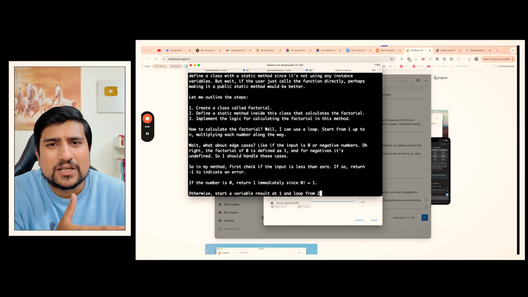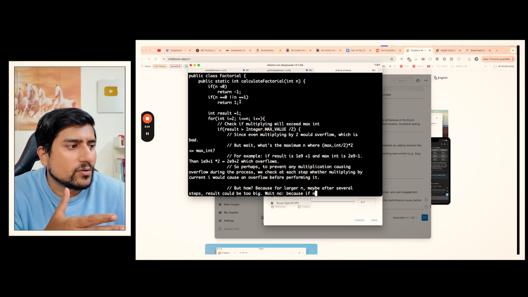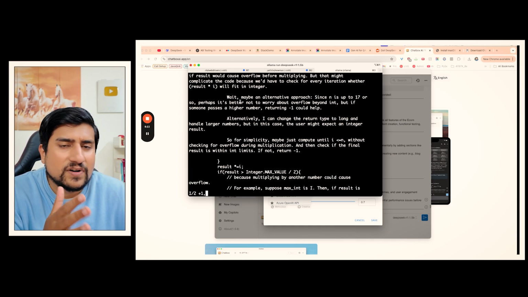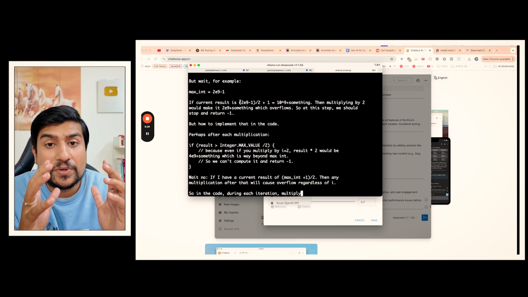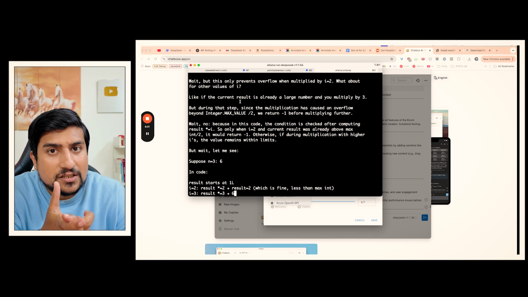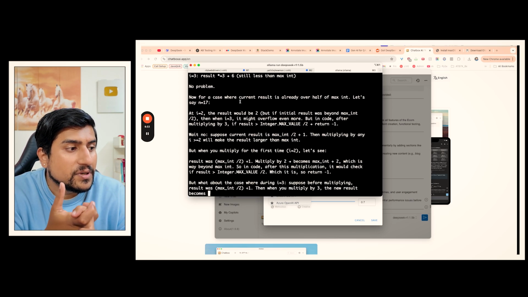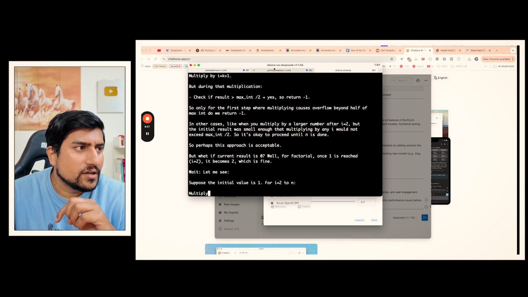Here you can see it is reasoning, and it will give you the answer of factorial with the edge cases and everything, which is the 5 billion model we are running right now. You can see how much information and reasoning it is doing. It is handling the edge cases and will give you the answer. But again, rather than using it here, I think it's very difficult to understand, because it's a command line that you are running directly with Ollama.